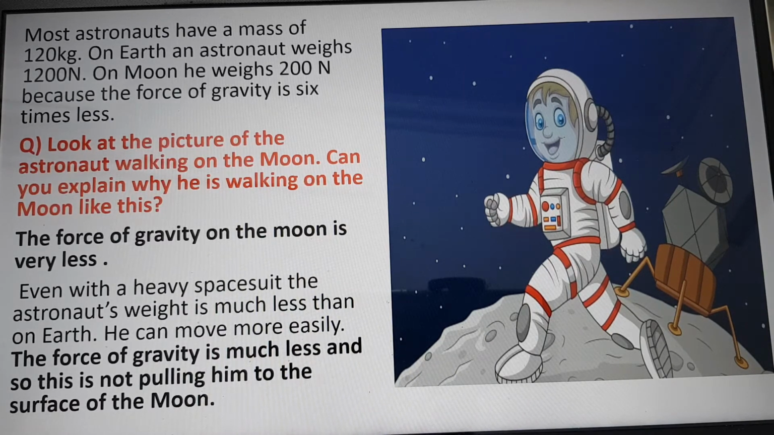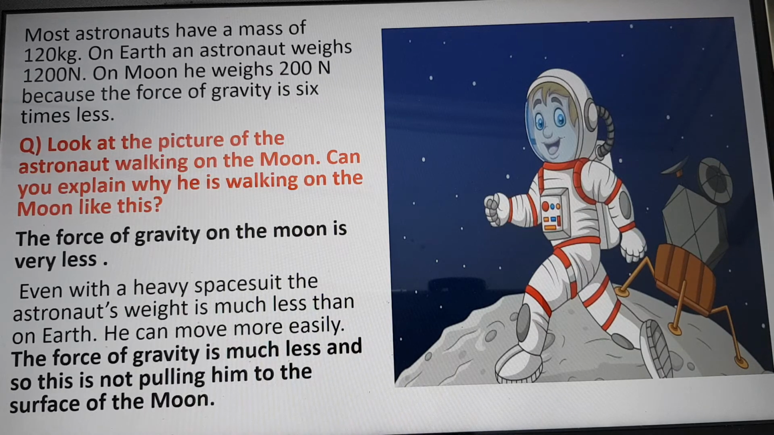Look at the picture of the astronaut walking on the moon. Can you explain why he is walking on the moon like this? As you know, the force of gravity on the moon is very less. Even with a heavy space suit, the astronaut's weight is less than on Earth. He can move more easily. The force of gravity is much less, and so this is not pulling him to the surface of the moon.